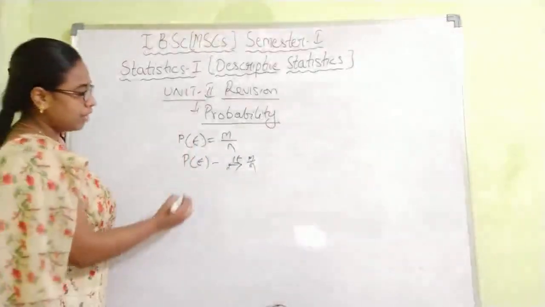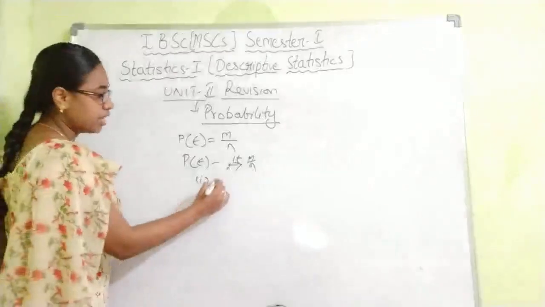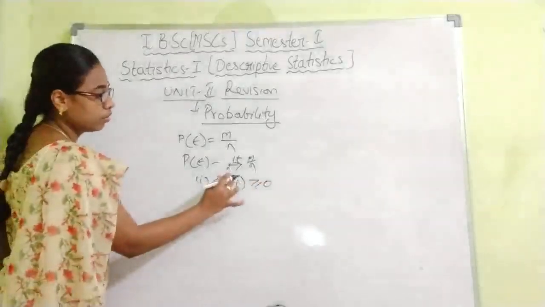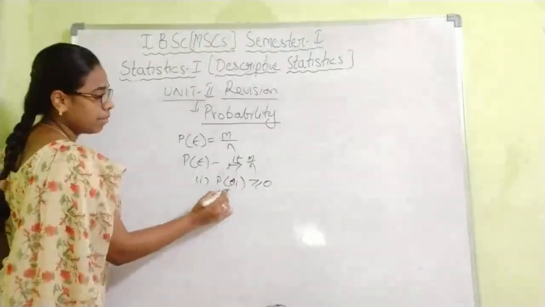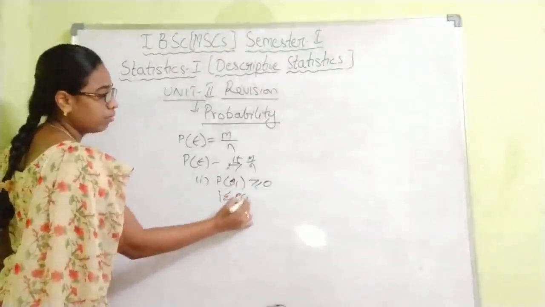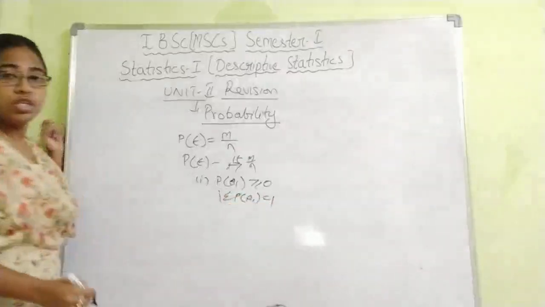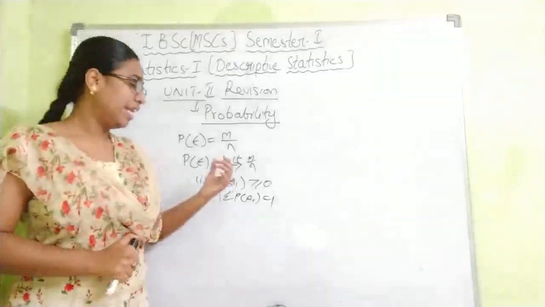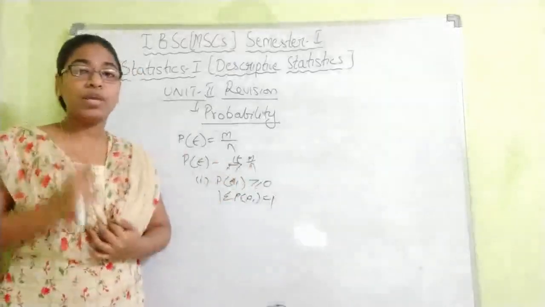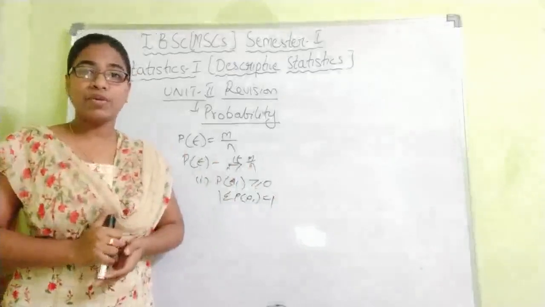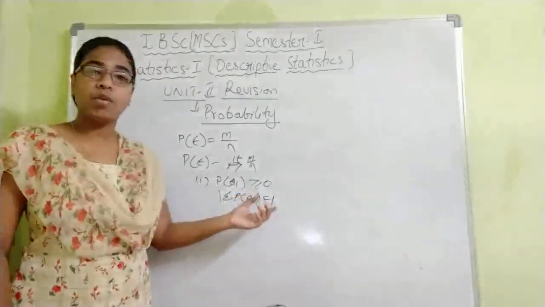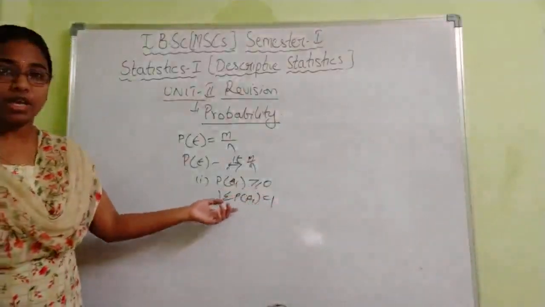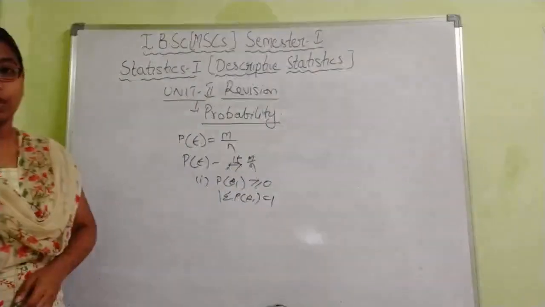Next, the axiomatic definition. You will have 3 axioms. That is, P of Ei should be greater than or equal to 0, and the summation of P of Ai should be equal to 1. So we know the total probability is always equal to 1, so it lies between 0 and 1 only. Always remember the probability lies between 0 and 1. The maximum probability is always 1. So if you add the probabilities of all the events, all the outcomes, you have to get 1.